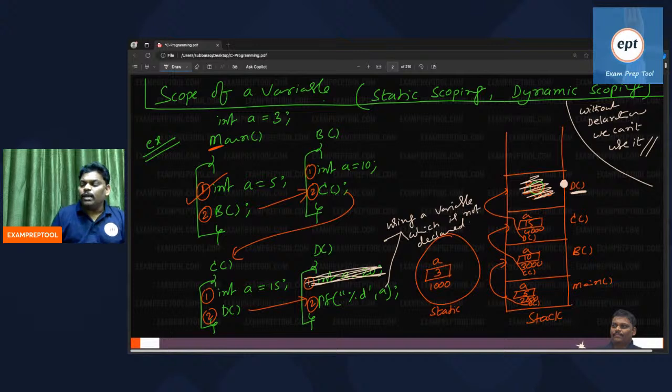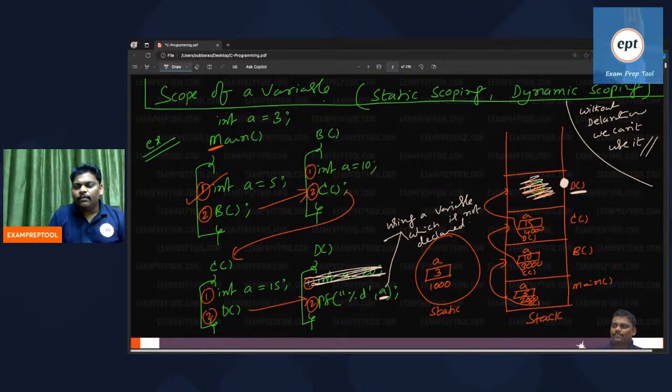Without declaration, you cannot use it. The programming language rule is: are you using some variable which is not declared? Then it is a problem. You cannot use a variable without declaration. See this one. Inside the D function, I am saying print A, but there is no A. I don't know from where this A came.